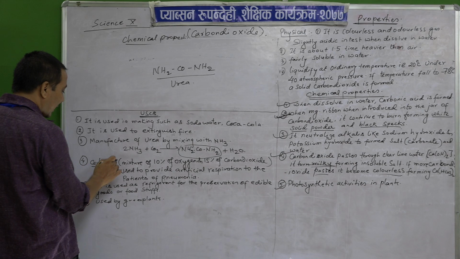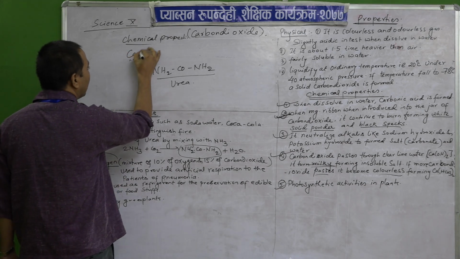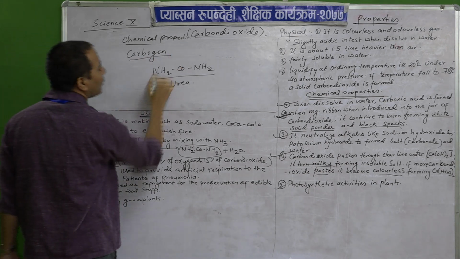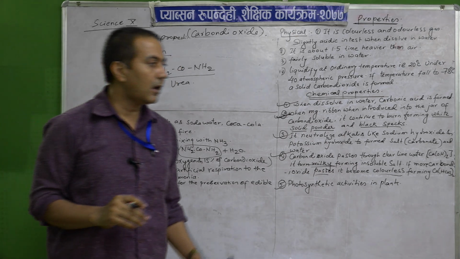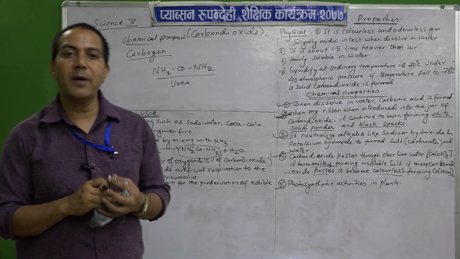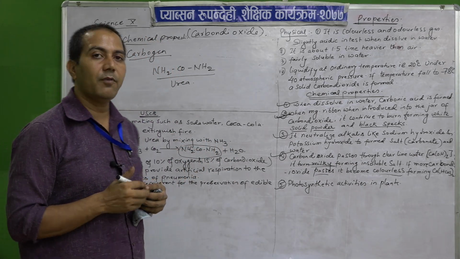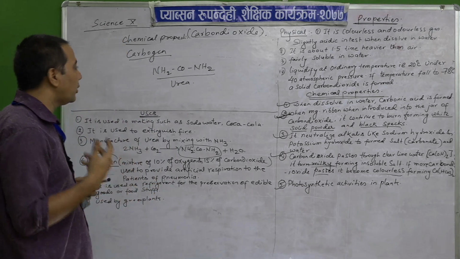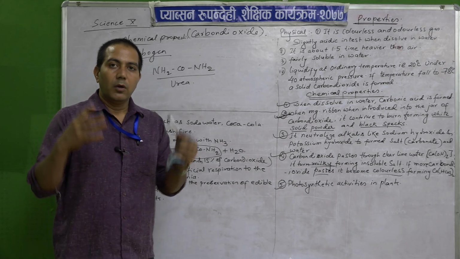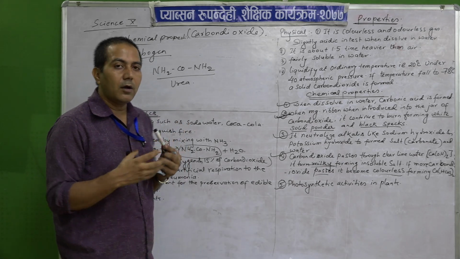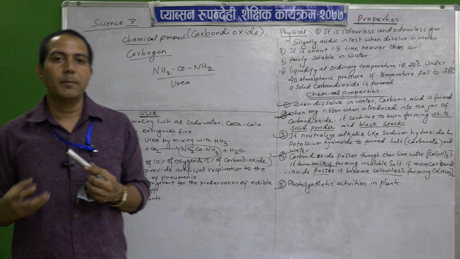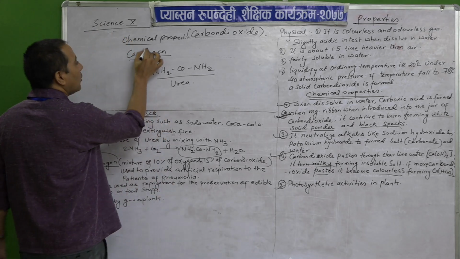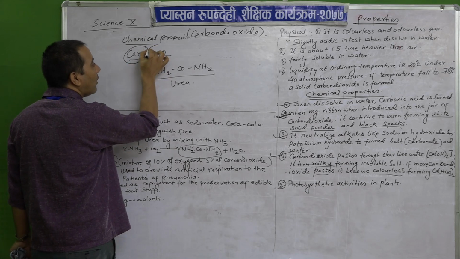Now the next one is carbogen. You may have heard this word, carbogen. What is carbogen? Pneumonia patients find it difficult to breathe, so oxygen is supplied to them in a container by the process called carbogen. Carbogen means the combination of carbon dioxide and oxygen.